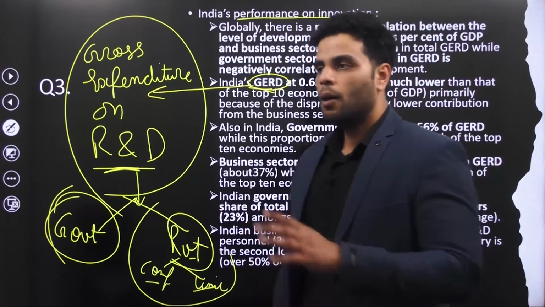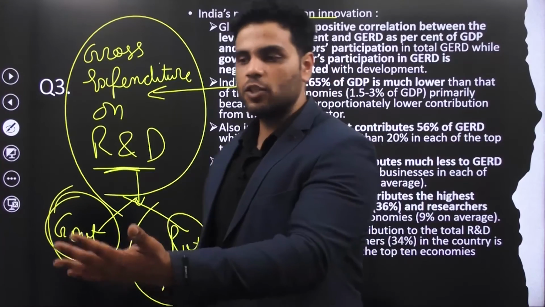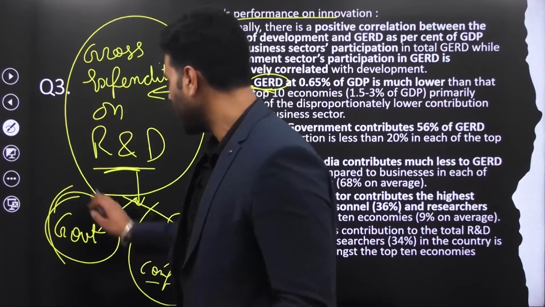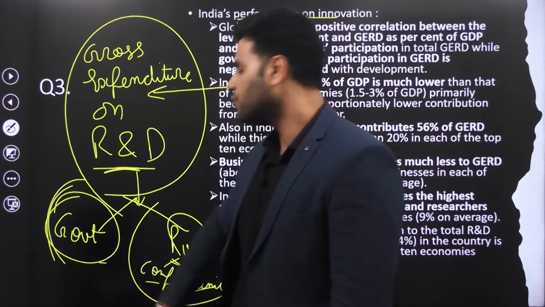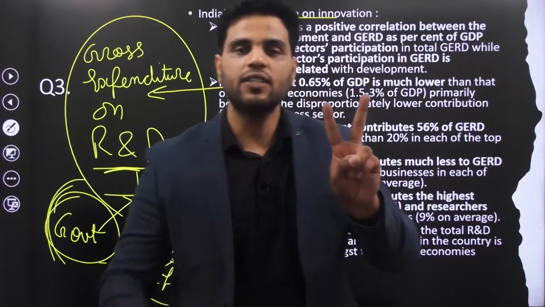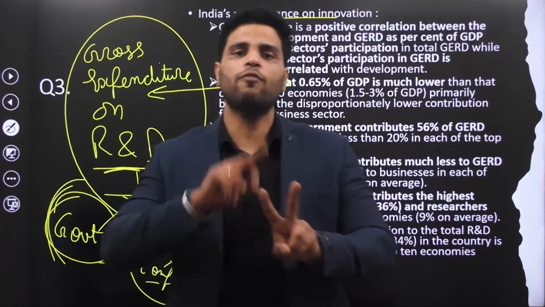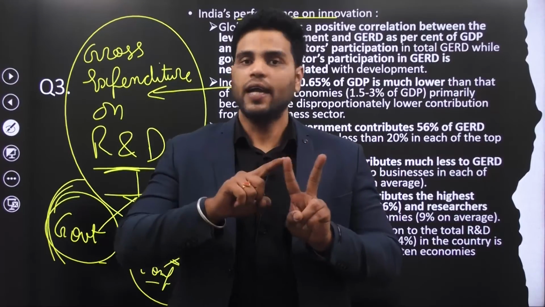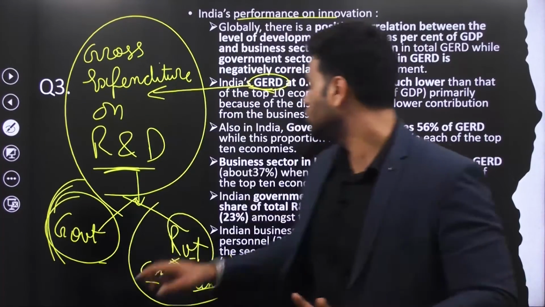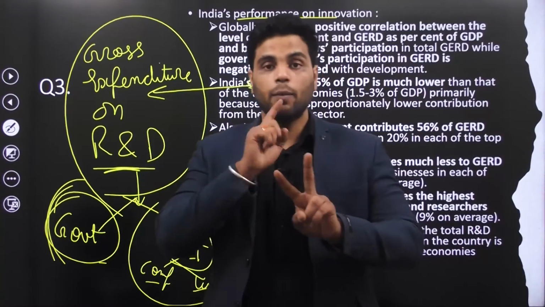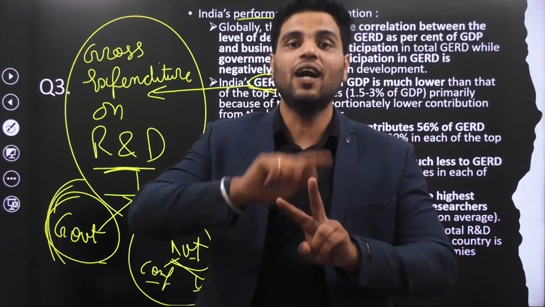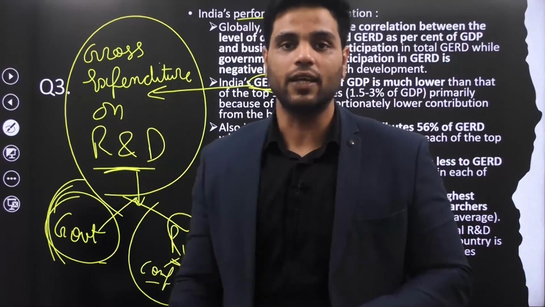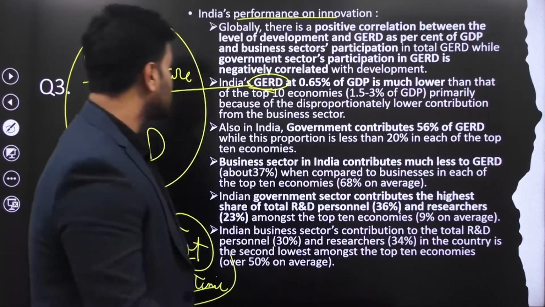In India, the maximum money being spent on research and development is being spent by government. And this is one reason for inefficiency. So there are two reasons why innovation in India is not performing up to the mark. One, India is not investing that much. India's GERD is pretty low. Number two, maximum GERD is coming from government, which is not a good thing. All right. So this is the current situation.